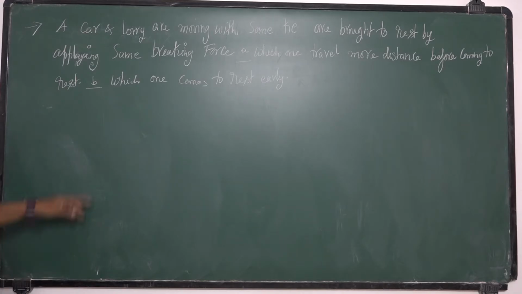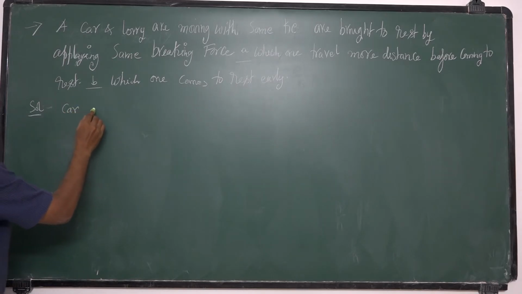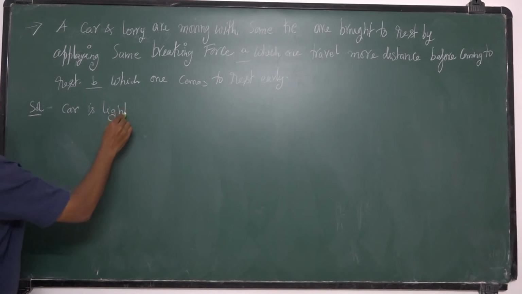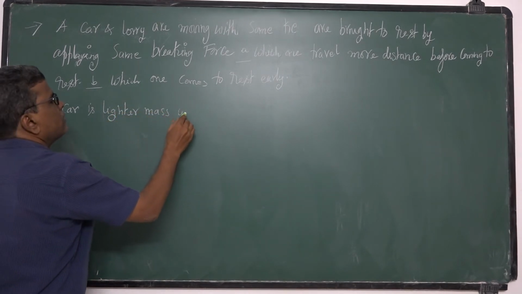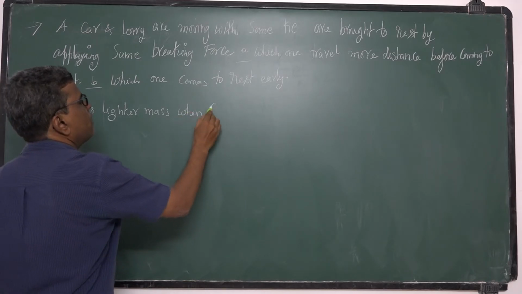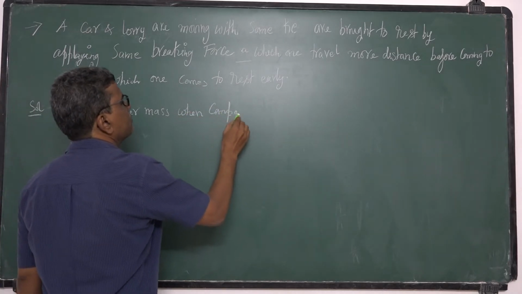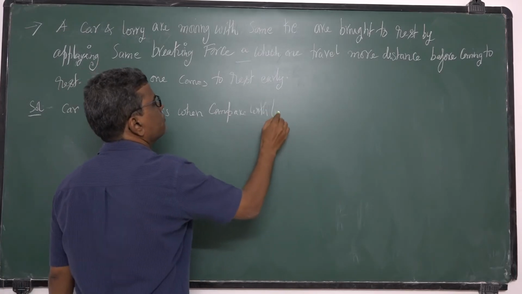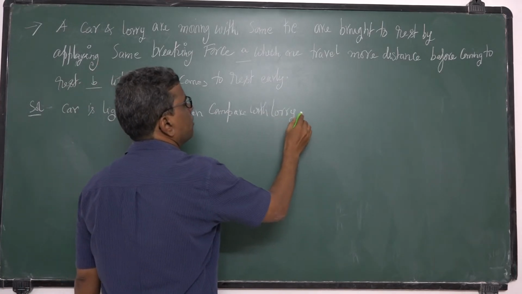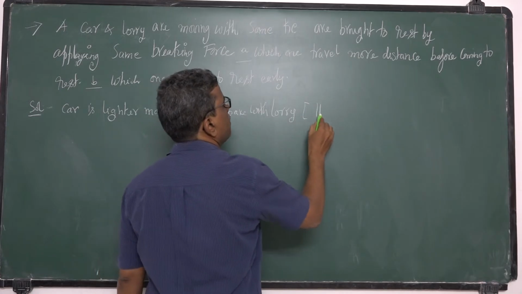So this is the solution. So what does it mean? Car is lighter mass when compared with lorry. Okay, lorry is heavier mass.